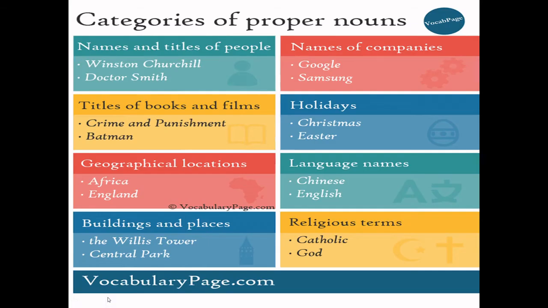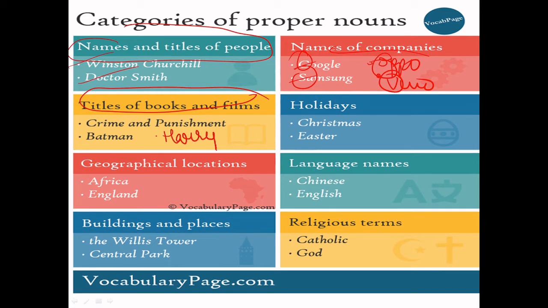Okay, let's move further then. Categories of proper nouns. Proper nouns are names and titles of people. Example, Winston Churchill, Dr. Smith, right? Names of companies, example, Google, Samsung, Oppo, Vivo. These are all capitals. You can see these capitals, right? Titles of books and films: Crime and Punishment, Batman, Harry Potter.